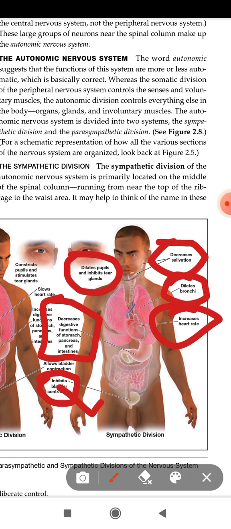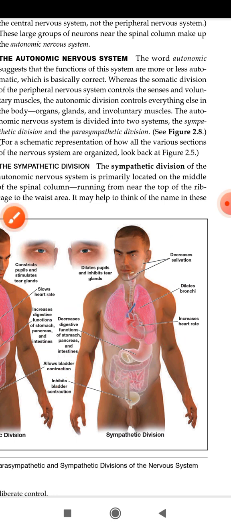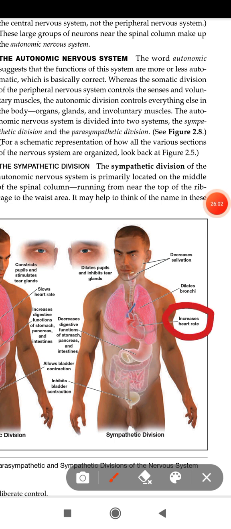Now let us assume what will happen due to this increased heart rate. The heart will work far harder, and this will increase the blood amount in your lungs, in your intestine, in the region of your bladder, and in the region of your brain also. But from where is this blood coming?